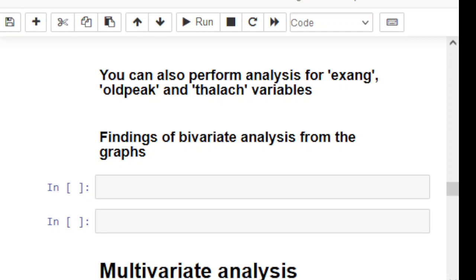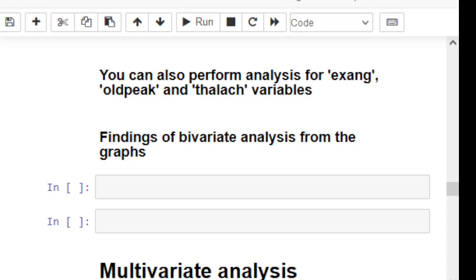Here bivariate analysis is completed. In bivariate analysis, basically we have performed how features are correlated with the target variable. For example, in case of CP, we can see that values of the target variable are plotted with respect to CP in the above graph. The target variable contains 2 integer values 1 and 0 and so on.